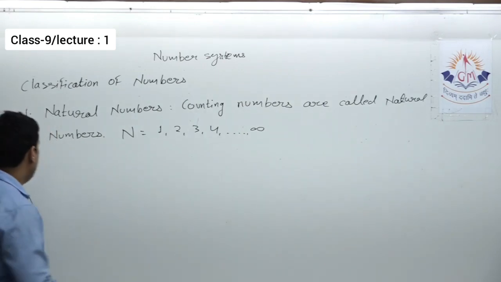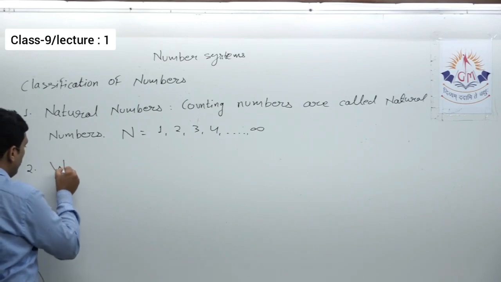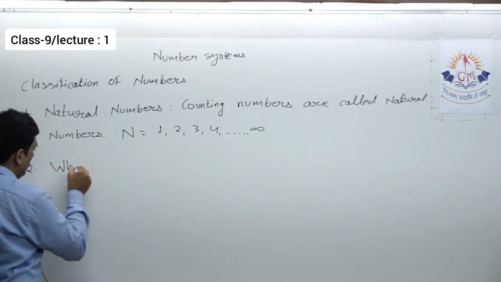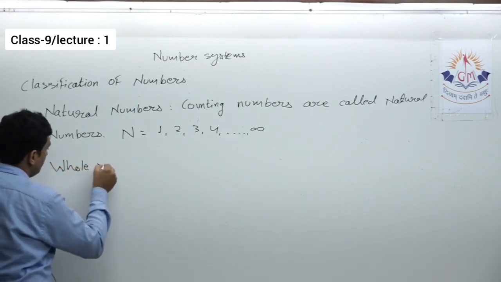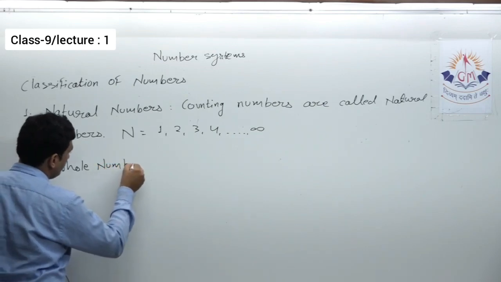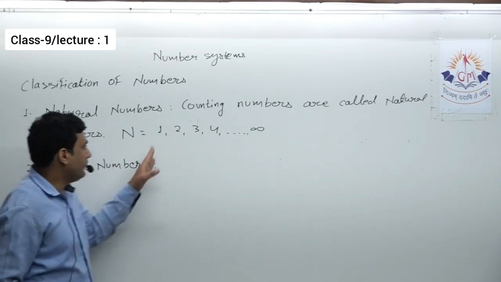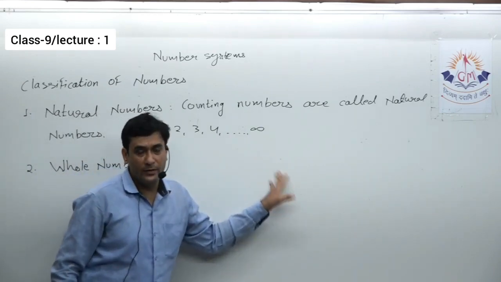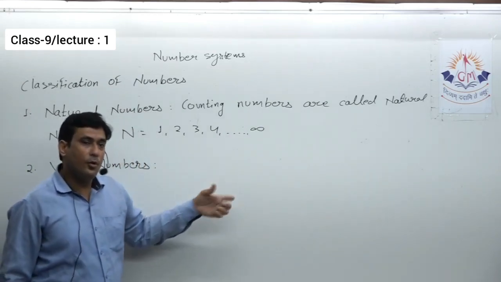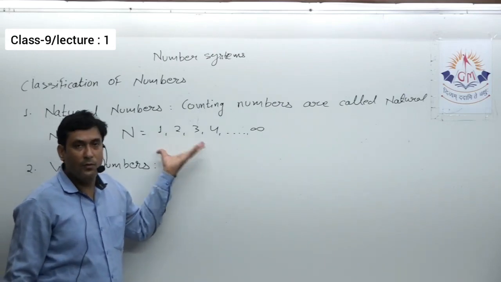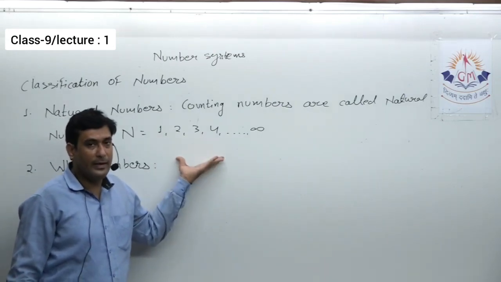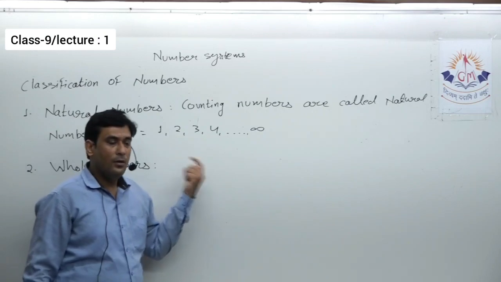After that, the next category is whole numbers. Now see, we have natural numbers starting from 1, 2, 3, 4 up to infinity. Now if we include one more number in the collection of natural numbers, we'll get the collection of whole numbers.